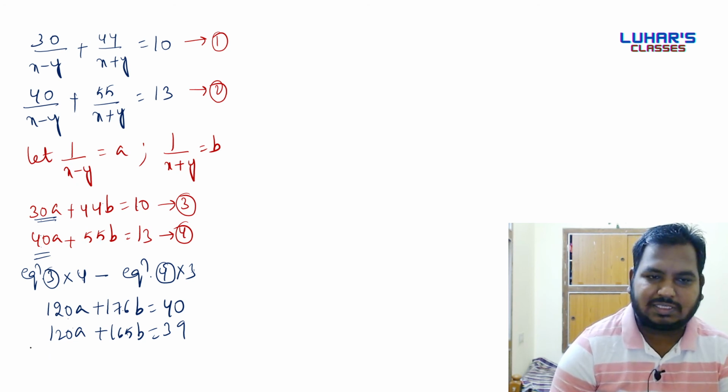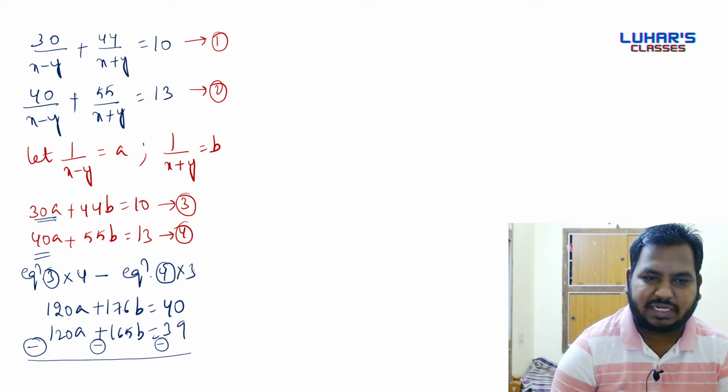Now what will we do? We'll subtract, so when we subtract, the signs will change. If I subtract, 120a minus 120a gets cancelled, and 176b minus 165b is 11b.